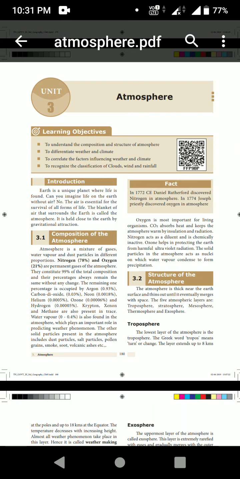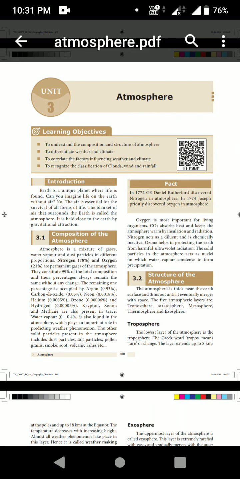What is the use of ozone? It is a very, very important one. Ozone will help the earth from harmful ultraviolet radiations, that is, directly from the sun's rays that are falling. It will protect us from the sun's rays. The solid particles in the atmosphere act as nuclei on which water vapor condenses to form precipitation.